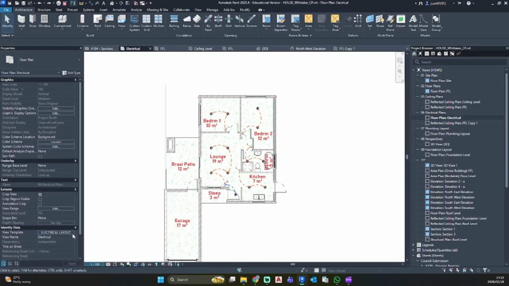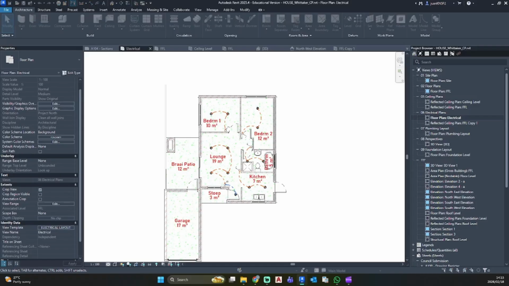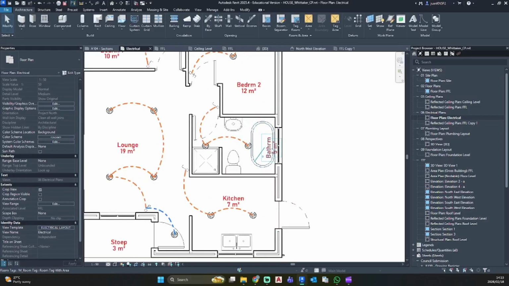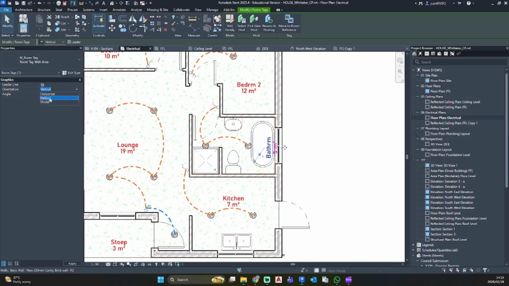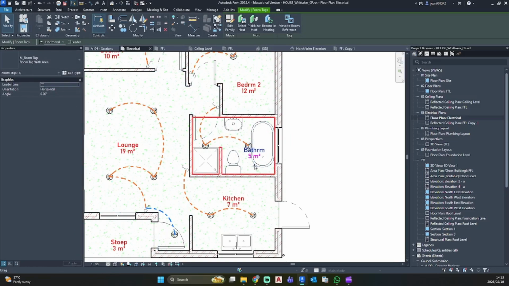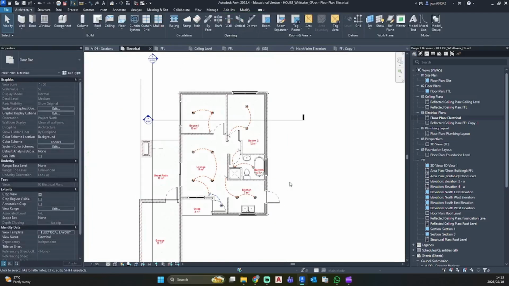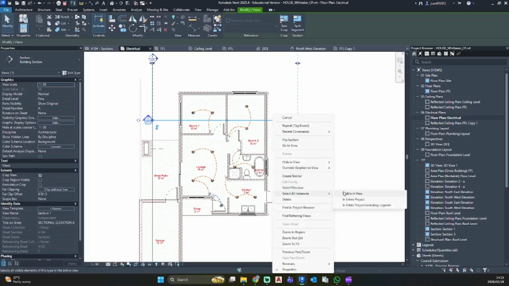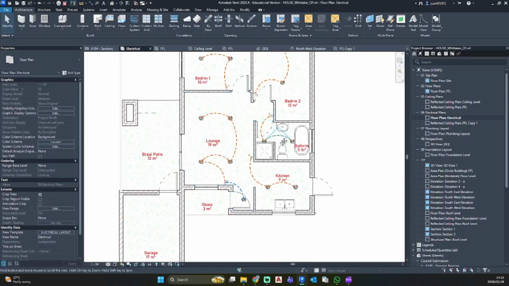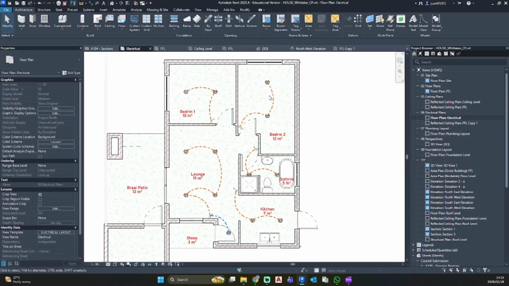So let's check if we change our scale, if it won't look a bit better. 1:50, apply and OK. Yes, this looks a lot better. So I'm just going to select bathroom and untick the leader line again and just move it a bit. And I'm going to hide my section lines. And here we have our neat little electrical lines.